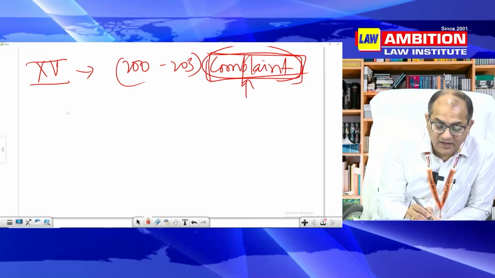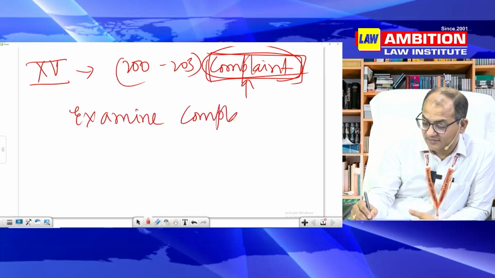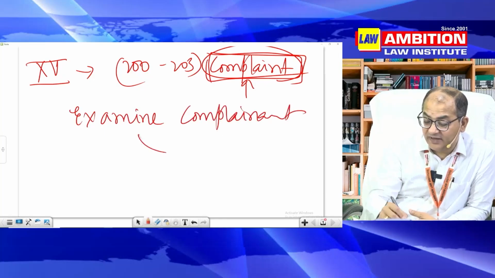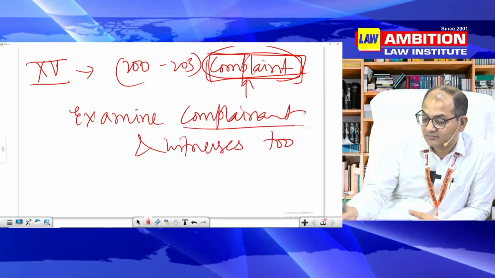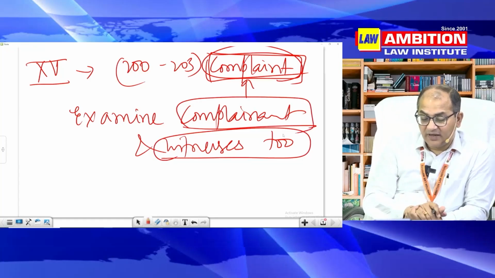So now here the magistrate will examine the complainant and witnesses too.